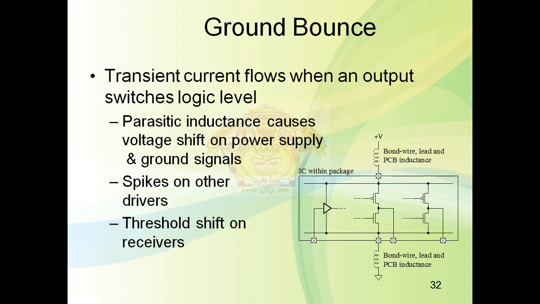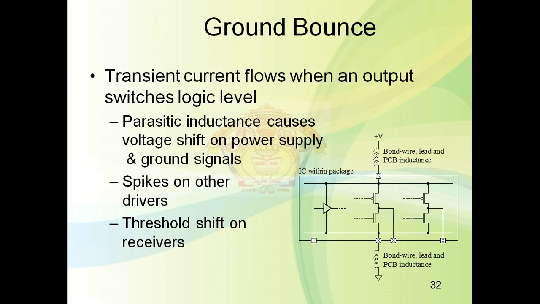The first parameter in signal integrity, or the cause of noise or distortion, is a major one: ground bounce. One of the major signal integrity issues in PCB design is ground bounce.